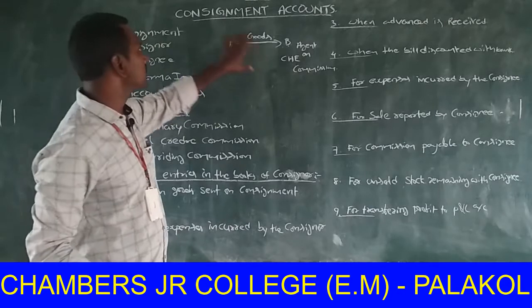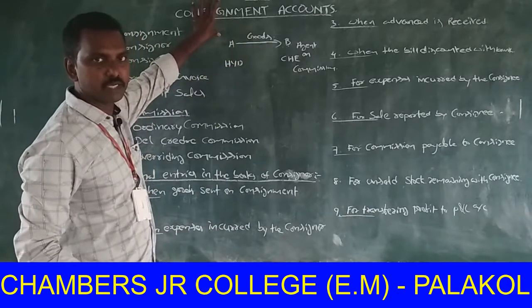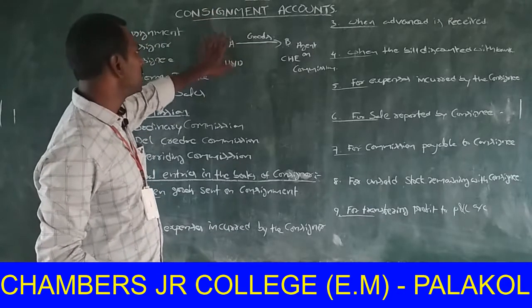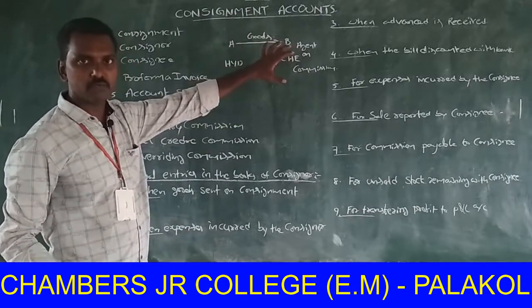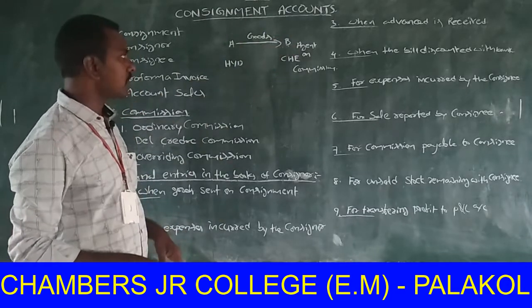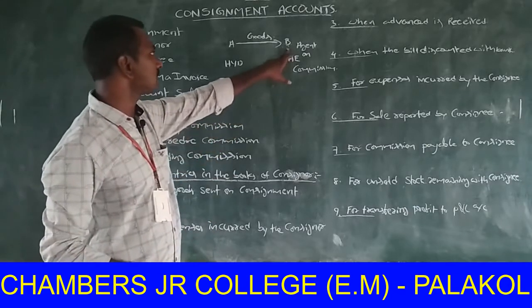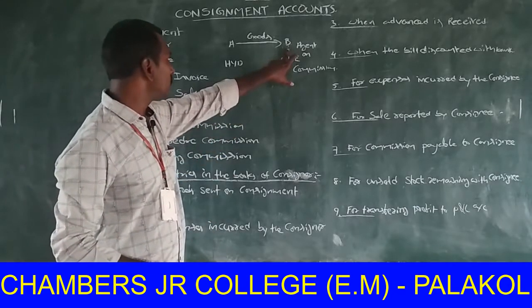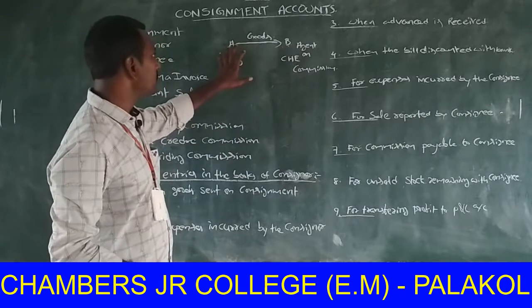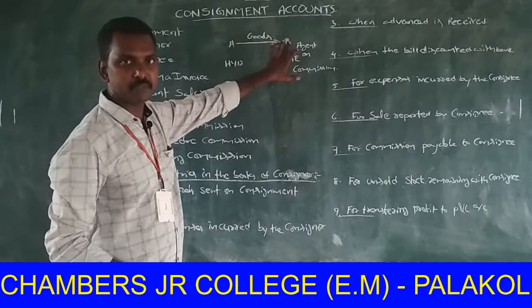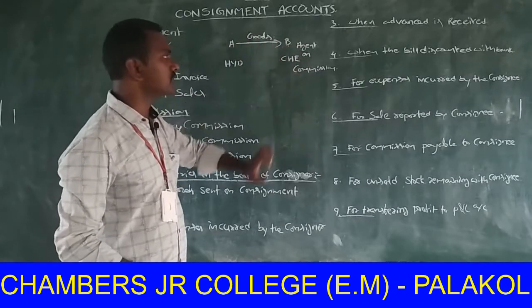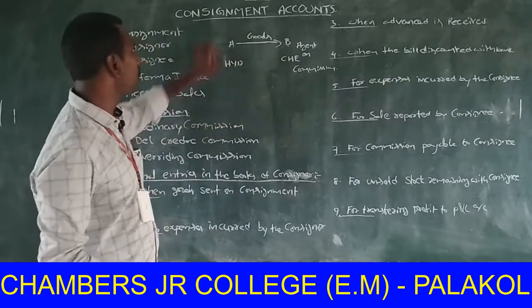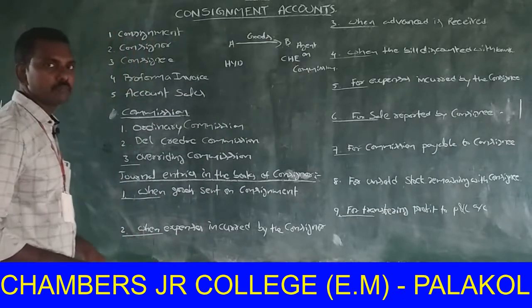This type of business is called consignment. In other words, one person sends goods to another person, and the other person sells those goods on behalf of the first person, that is A. A sent goods to B. B sold it for A on commission basis. This type of business is called consignment.